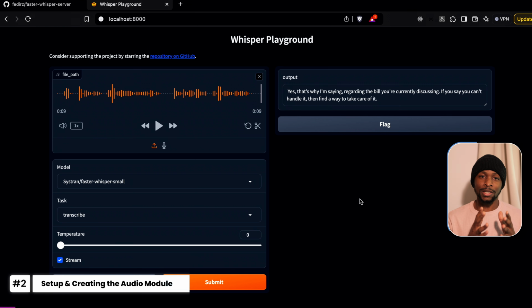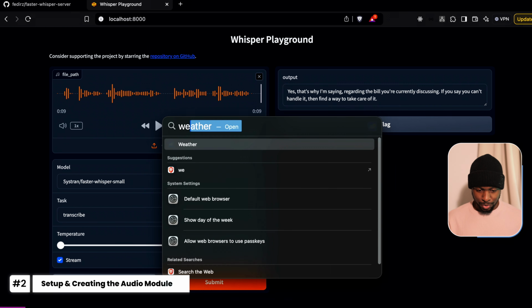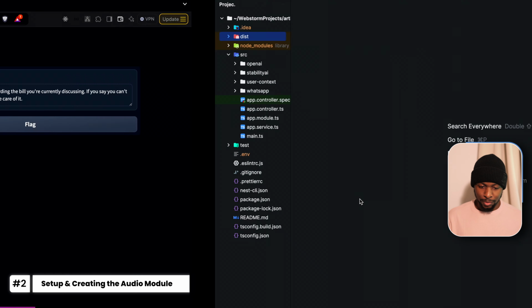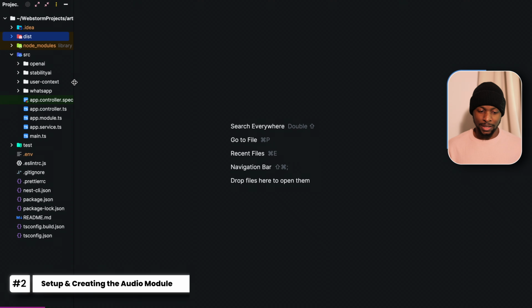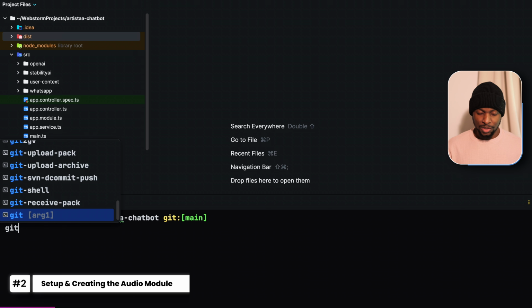So to integrate, let's go to our project. I'm going to use WebStorm. Feel free to use any IDE that you're comfortable with. Let us make a new branch for this feature. It's always good practice rather than working on the main branch. You don't want to mess up the main branch of the project. It's better to do the implementation on a separate branch. After we're done, make a pull request, get it reviewed, and then merge it into the main branch.